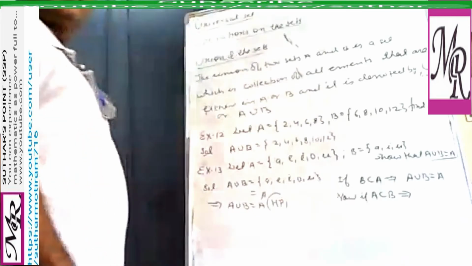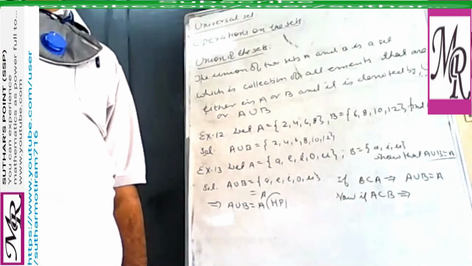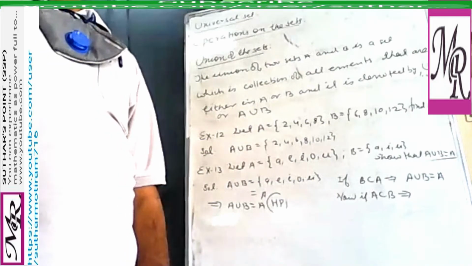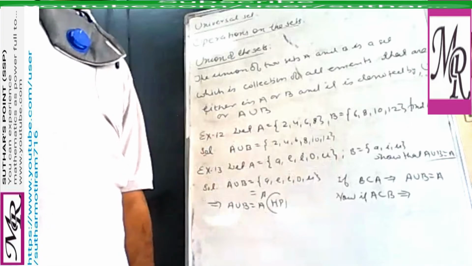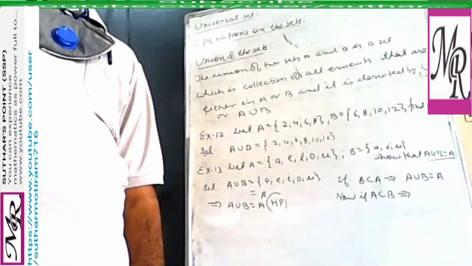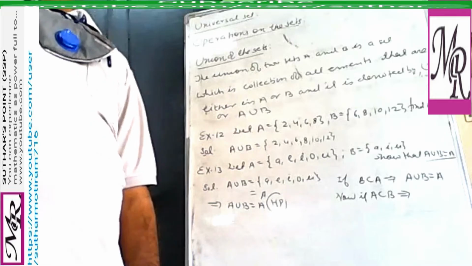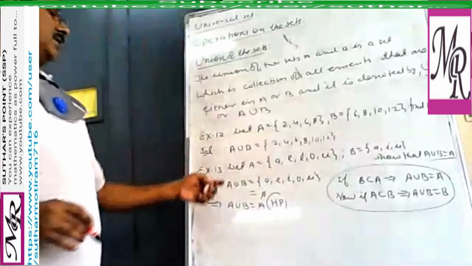Anyone? If A is a subset of B, then A union B is equal to B. Good. So we are generalizing these two results from these examples.